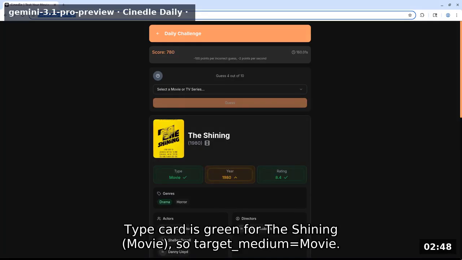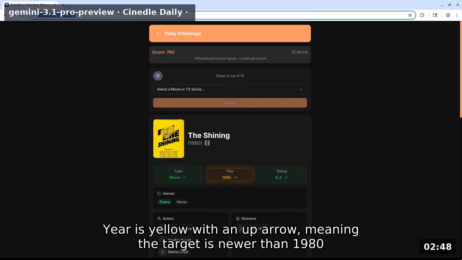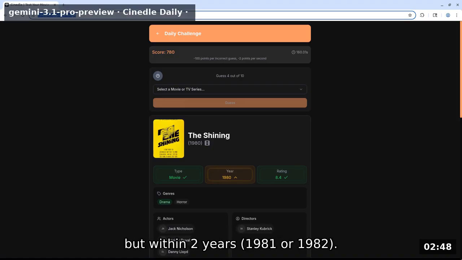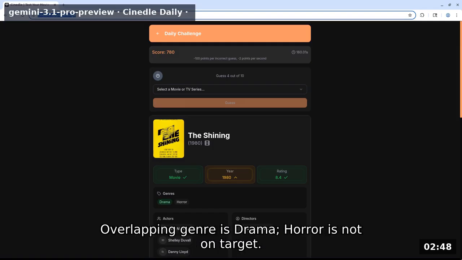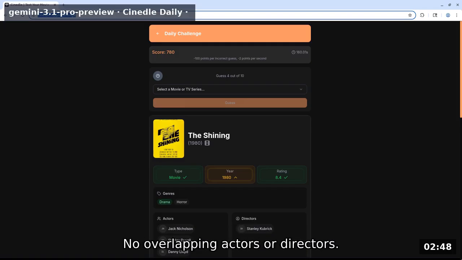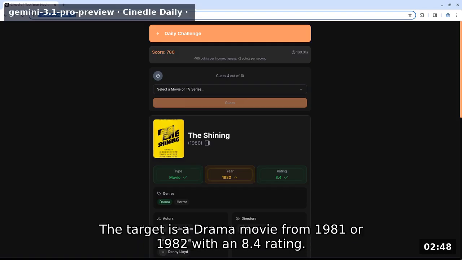Type card is green for The Shining movie, so target medium equals movie. Year is yellow with an up arrow, meaning the target is newer than 1980, but within 2 years, 1981 or 1982. Rating is green, meaning the target rating is exactly 8.4. Overlapping genre is drama, horror is not on target. No overlapping actors or directors. The target is a drama movie from 1981 or 1982 with an 8.4 rating.